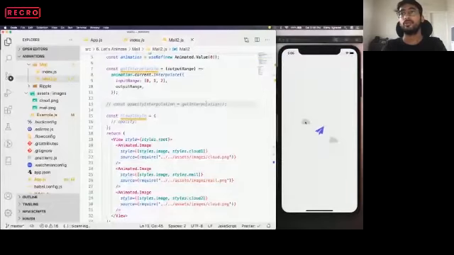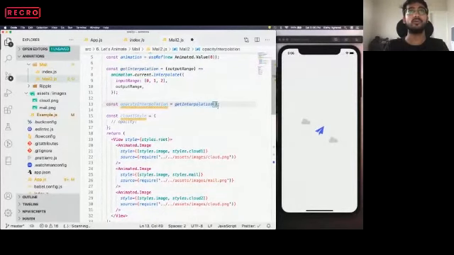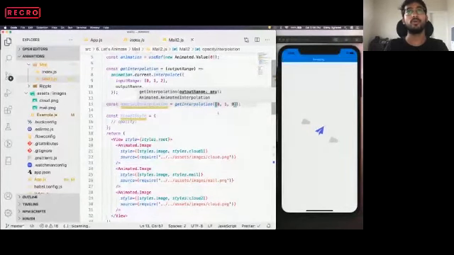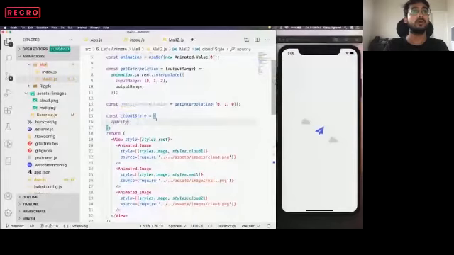This particular cloud element, we want it to start with 0 opacity, then it goes to 1, then again it goes back to 0. So the opacity interpolation input range will be 0, 1 and 0. Output range. Cool. The opacity will be opacity interpolation.